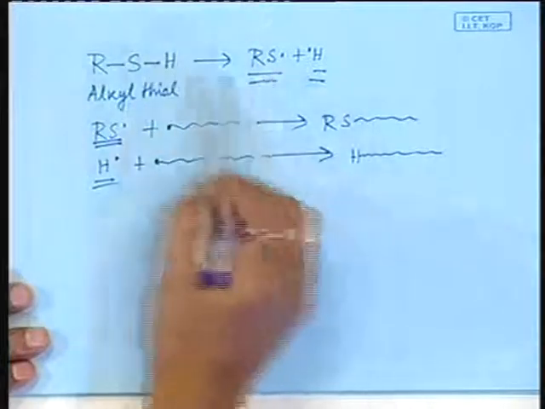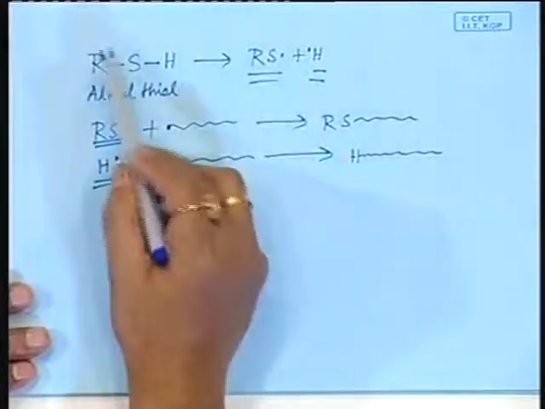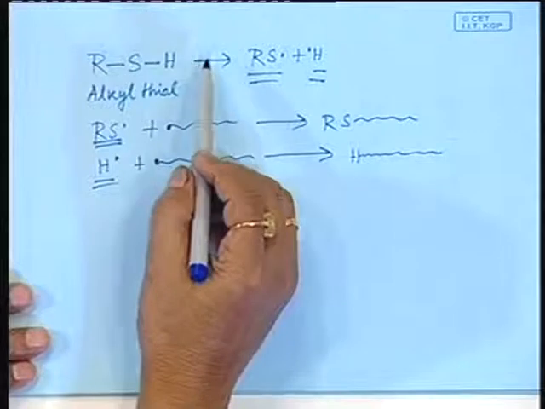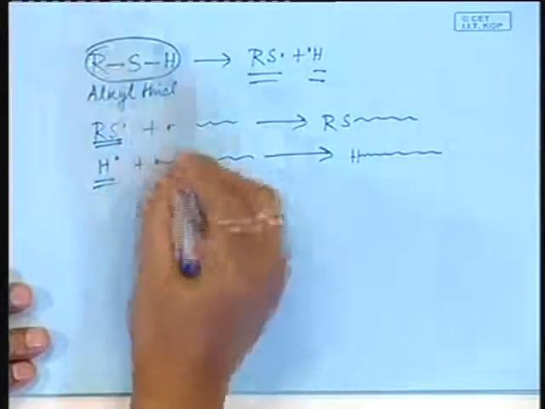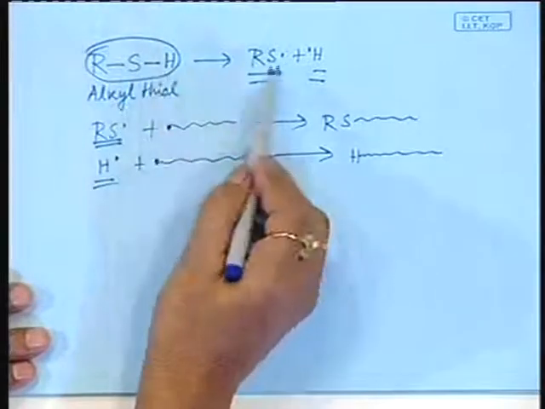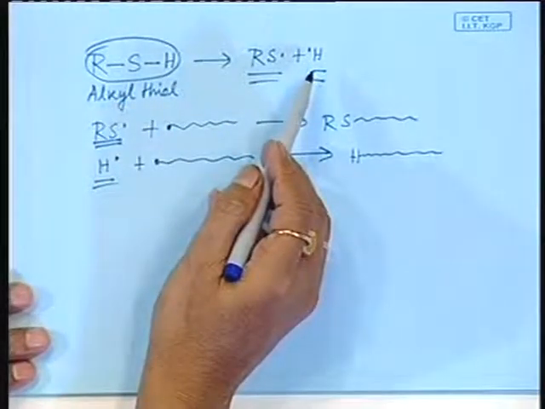Now, you can ask how these are formed. Actually, the energy available within the polymerization system, the temperature and the environment, is sufficient to break this molecule into RS dot and H dot.